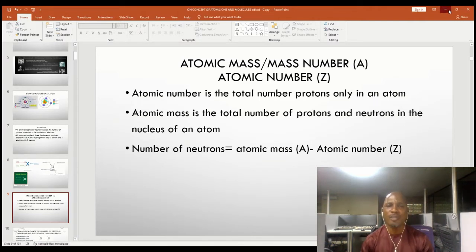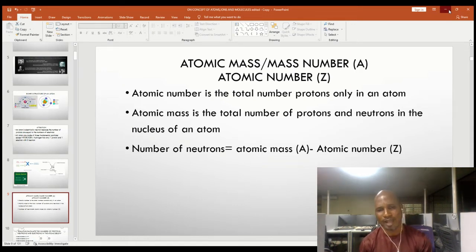Atomic number is the total number of protons only in an atom. Again, atomic number is the total number of protons only in an atom. I said earlier on that in an atom, the number of protons is equal to the number of electrons. So if you say atomic number is the number of electrons in an atom, you are not far from it.